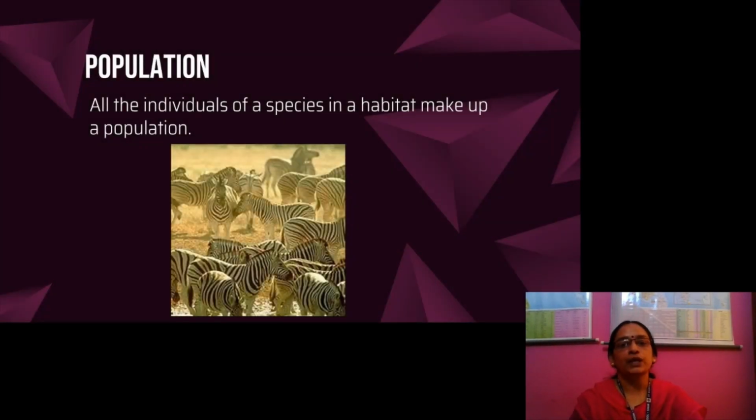What is population? All the individuals of a species in a habitat make up a population. Here you can see a particular species of animals, a particular species of plants, living together. So its total number is called a population.